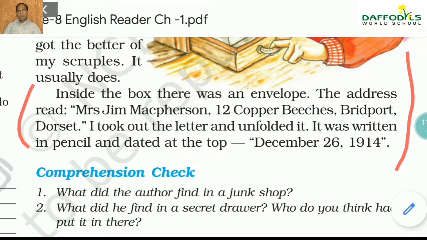This is the time during World War, when I told you the British and the Germans were having a great fight, world wars, fine. And we are also fighting against corona, right? You're staying at home, being locked down, quarantined, and all these things. Now here we find December 26 is the date, written at the top. Now this is the end of the first part. Now we go on to the second part.